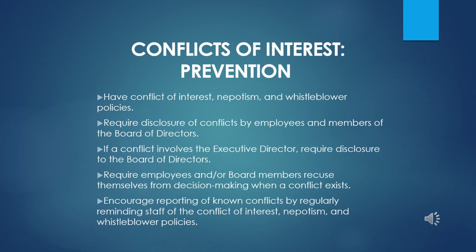The next three items that are listed are items that should be found in both the conflict of interest and nepotism policies. First, require disclosure of conflicts by employees and members of the board of directors. Second, if a conflict involves the executive director, require disclosure to the board of directors. Third, require employees and/or board members to recuse themselves from decision-making when a conflict exists. And finally, in general, just encourage reporting of known conflicts by regularly reminding staff of the conflict of interest, nepotism, and whistleblower policies.